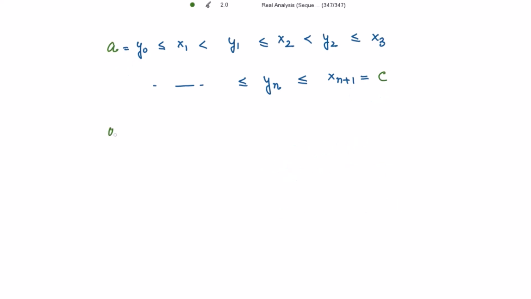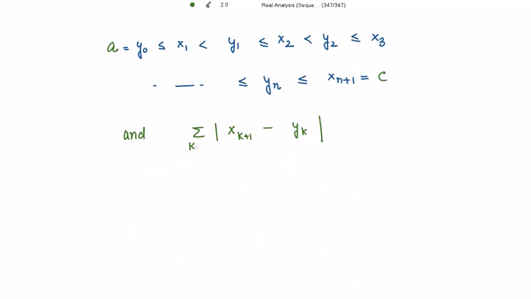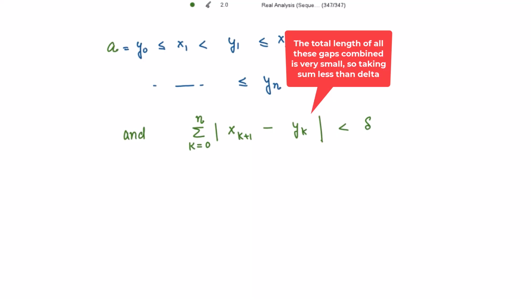Okay. And that is the summation of xk plus 1 minus yk, where the summation is from k going from 0 to n. This is strictly less than delta, right?